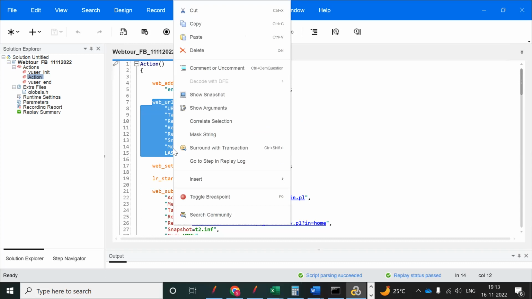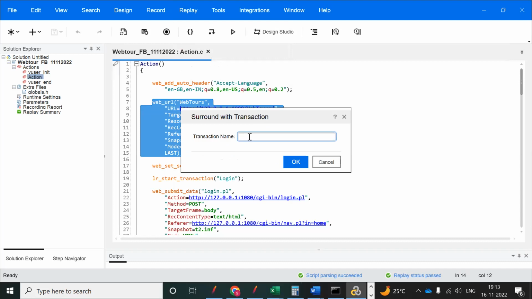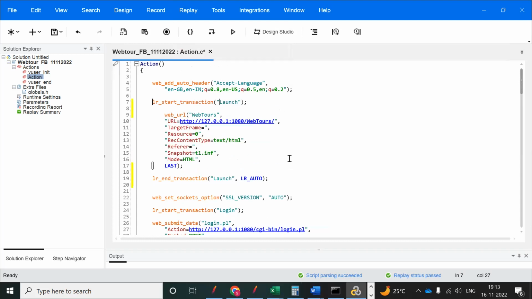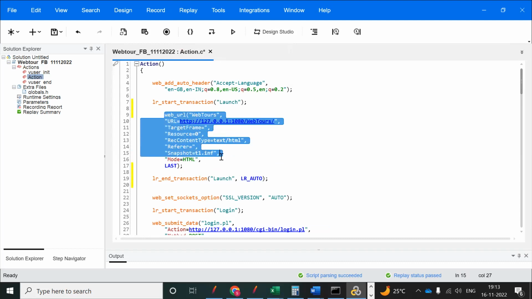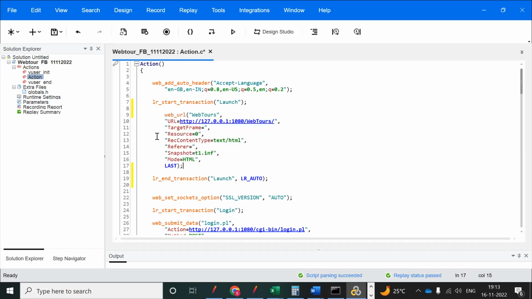I have given start transaction in the launch. Any code or any value you are able to see? No, right? Nothing will be there. Everything is the URL, some target, and these things.